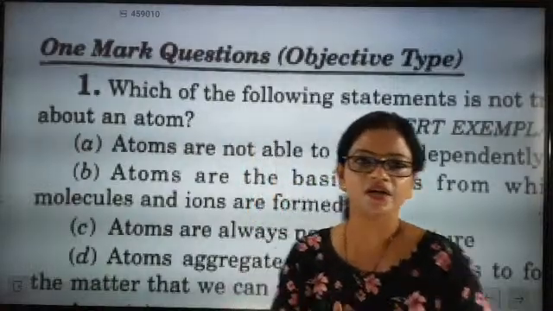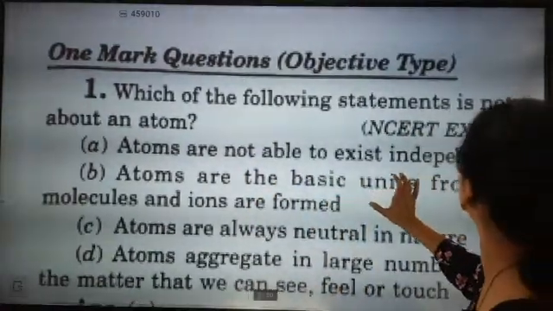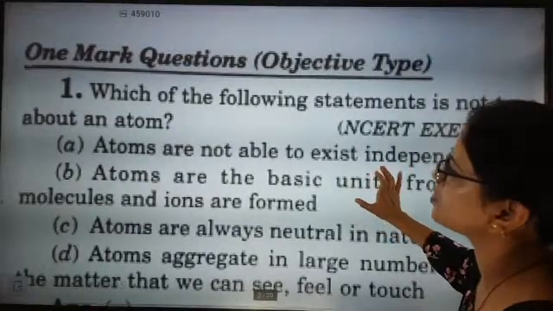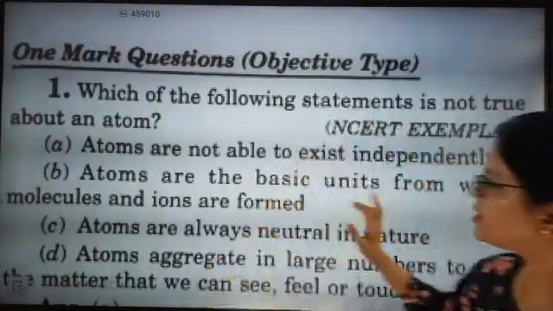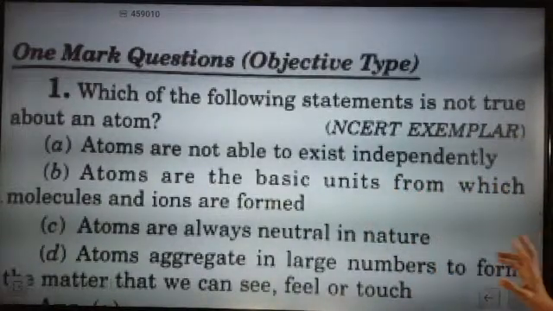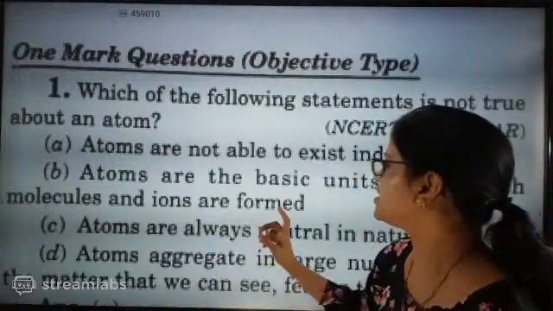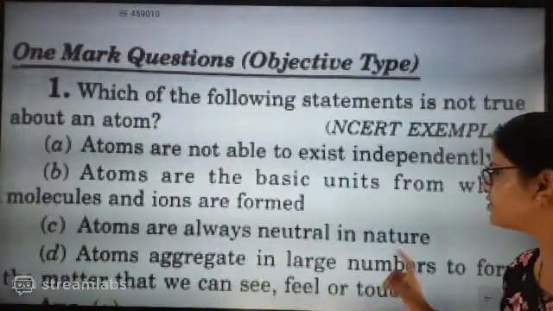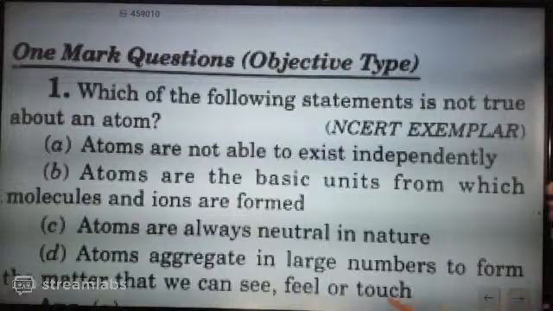Now, one by one, we'll start answering the questions. Which of the following statements is not true about an atom? Atoms are not able to exist independently. Atoms are the basic unit from which molecules and ions are formed. Atoms are always neutral in nature. Atoms aggregate in large numbers to form the matter that we can see, feel or touch.